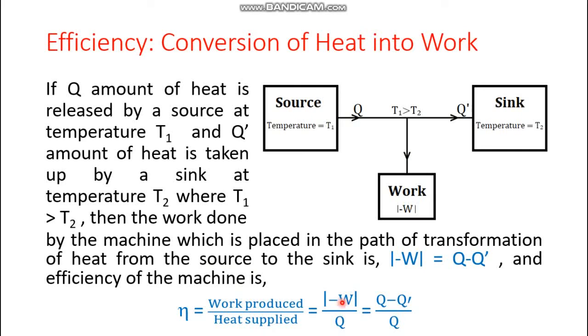The work produced is minus W, and the heat supplied is Q, but not all of it is converted into work. Some of this heat is deposited back into the sink, and only Q minus Q prime is converted into work. Therefore, instead of minus W, we can also write Q minus Q prime. So this is the mathematical form of efficiency.